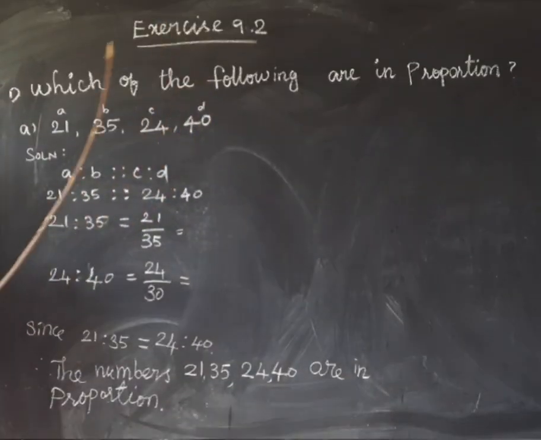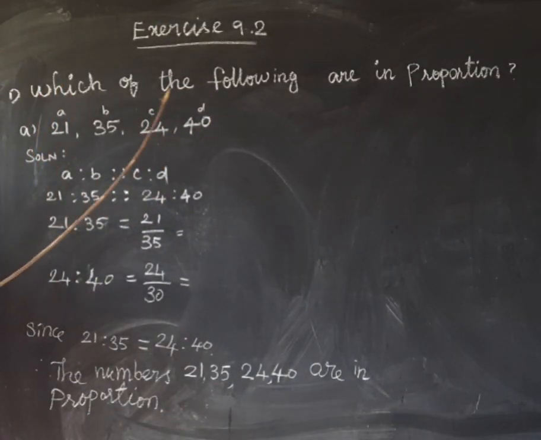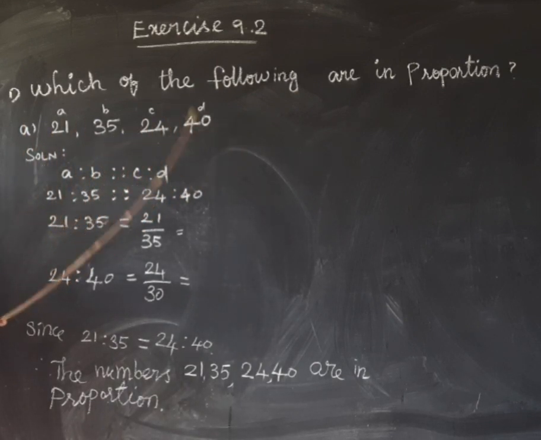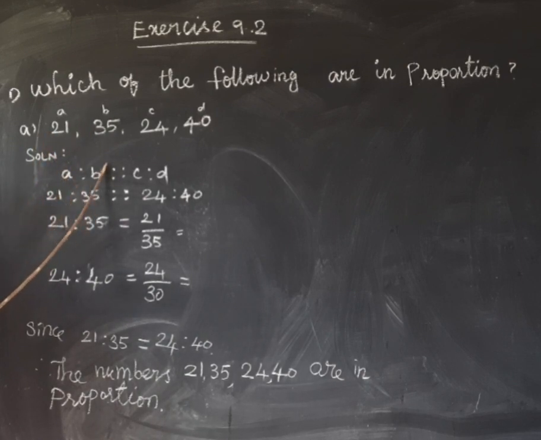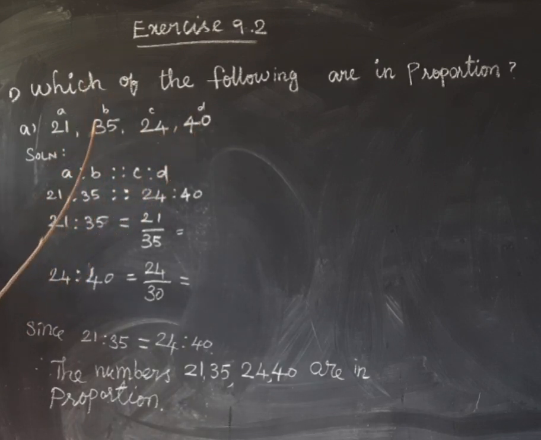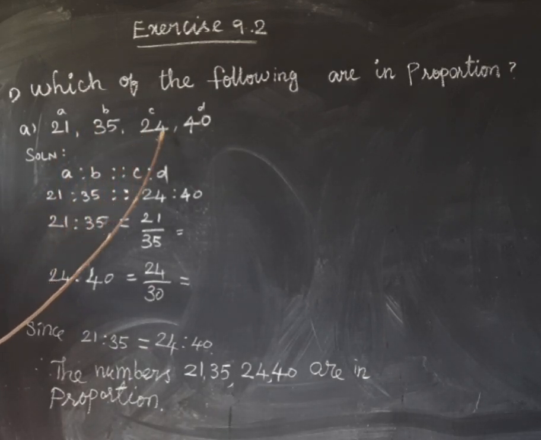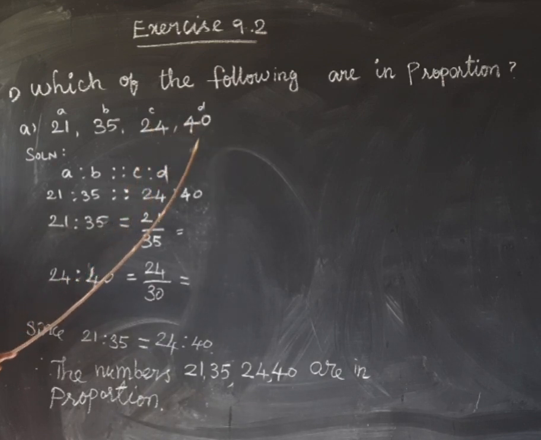Okay, exercise 9.2, first Roman: which of the following are in proportion? First sum: 21, 35, 24, 40. So we have to check whether the following numbers are in proportion or not. What is the condition for proportion? A is to B as C is to D. So A is to B is 21 is to 35 as C is to D, 24 is to 40. So 21 is to 35 as 24 is to 40.